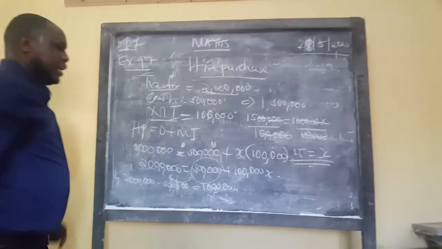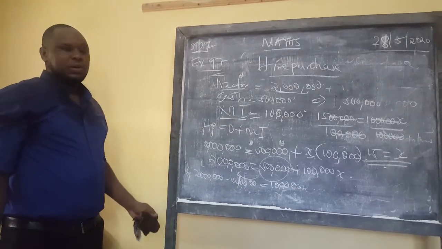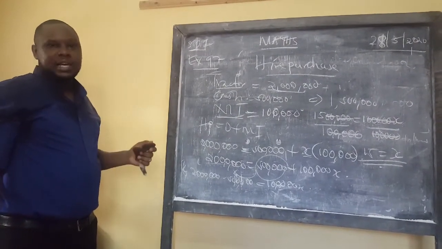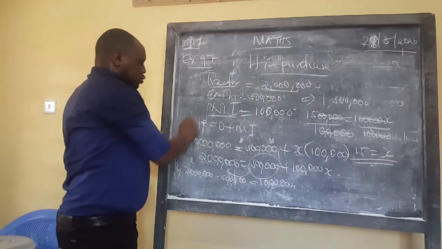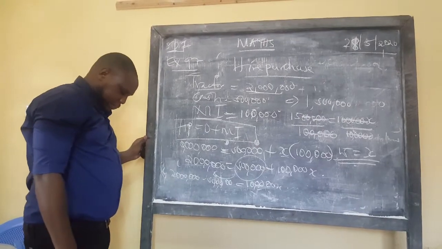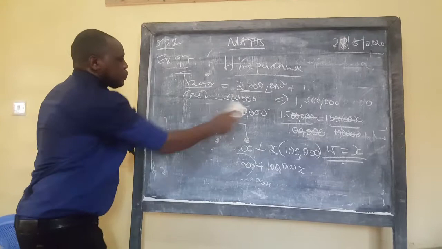So you will pay in 15 months. You'll be able to finish the 1.5 million that was left as a balance. So that's how you calculate it, learner. It's very, very important that you understand this formula. That formula must be used every time you want to calculate a question about a purchase.